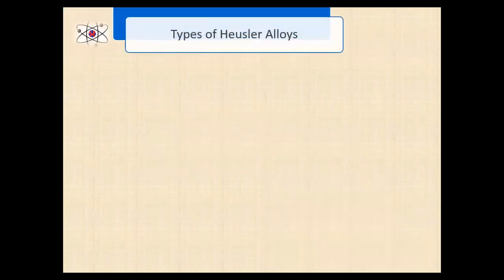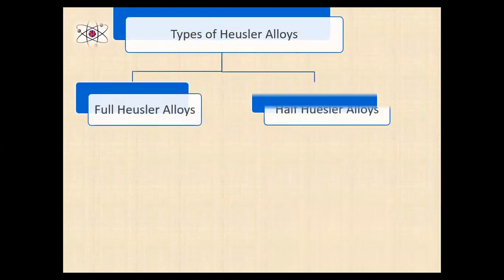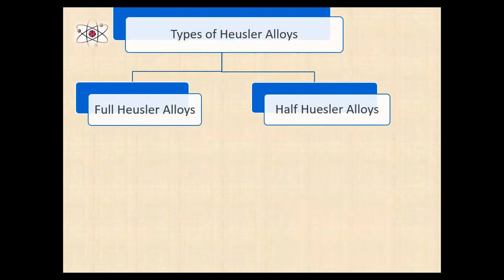Full Heusler alloy has the general formula X2YZ and has 2:1:1 stoichiometry. Half Heusler alloy structure crystallized with the general formula XYZ and has 1:1:1 stoichiometry.